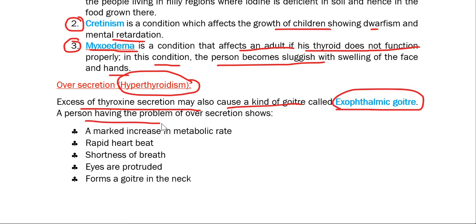A person having this exophthalmic goiter, or the over secretory activity of the thyroxine, shows a marked increase in metabolic rate, rapid heartbeat, shortness of breath, eyes are protruded, and forms a goiter in the neck. So these are some of the symptoms which we can easily observe in the hyperthyroidic patient.